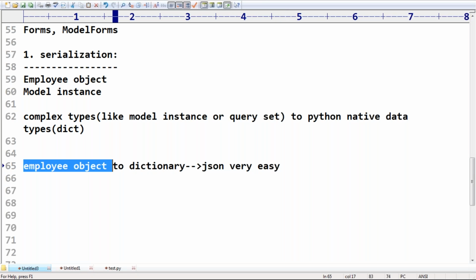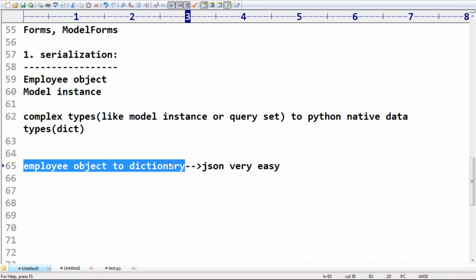So first, convert the employee object to a dictionary. This process is called serialization. Once serialization is completed, converting that dictionary to JSON is a very easy process. Can everyone understand the meaning of serialization? The process of converting a model instance or query set to Python native data types is called serialization.